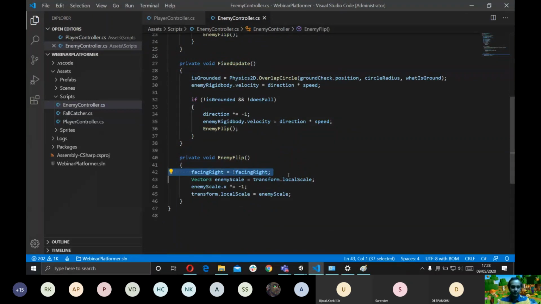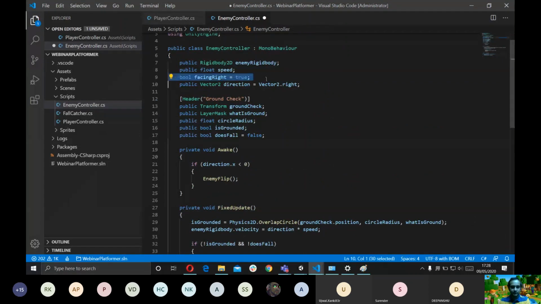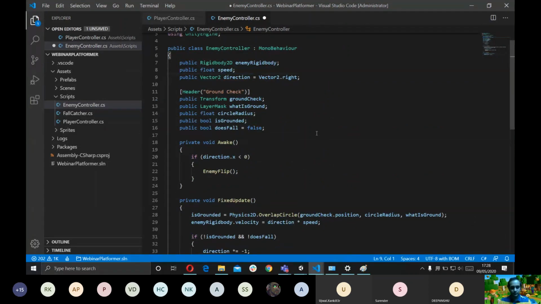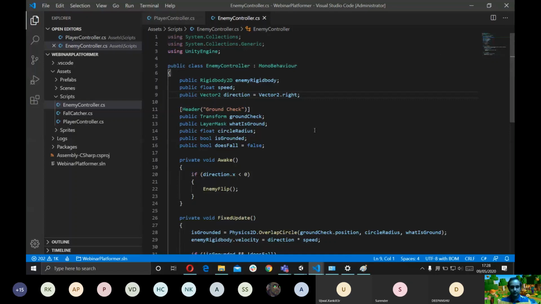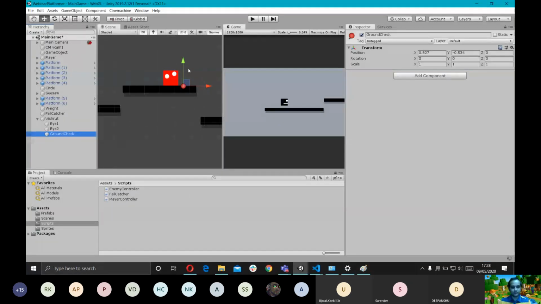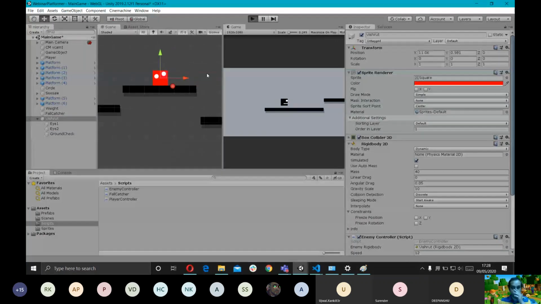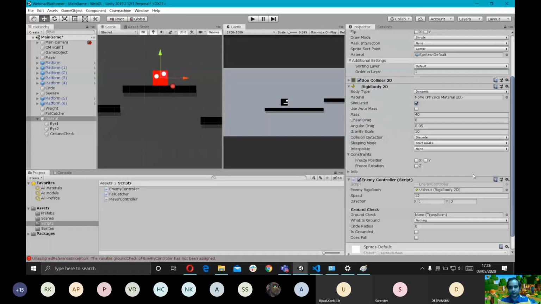So actually, I don't think we need the facing right boolean. So let's try out how our enemy works. Let's drag this a bit. Oh, there's a null error because we didn't assign something. Yes, we didn't assign the ground check. We didn't assign the layer, and we didn't even give it a radius. So I'm gonna give it a radius now.